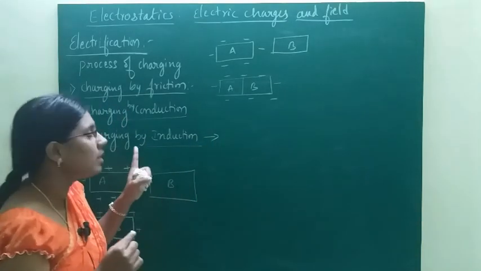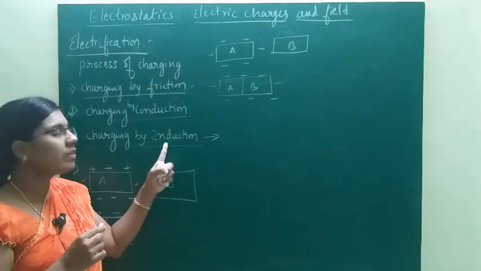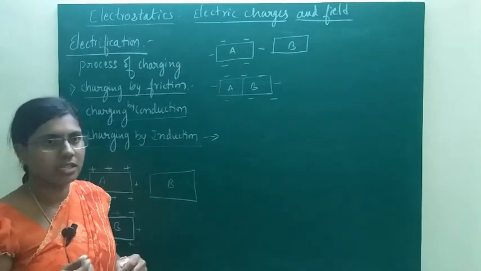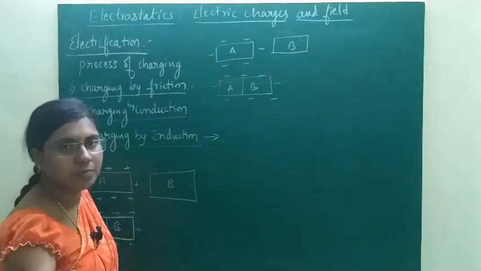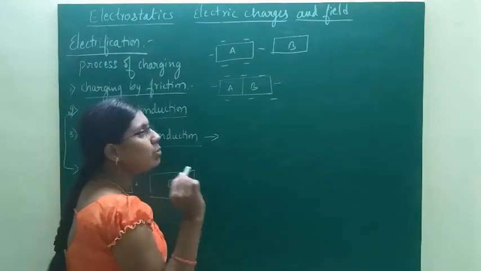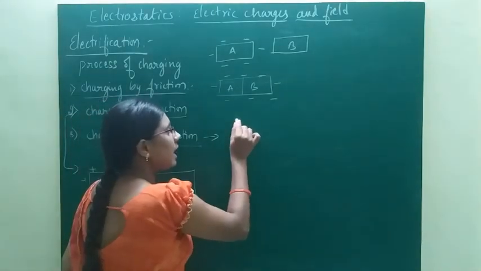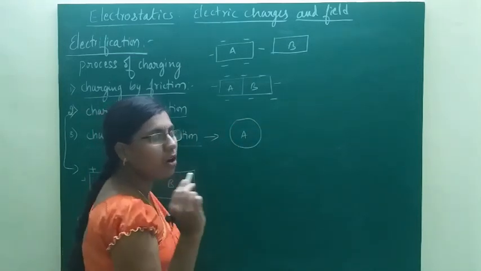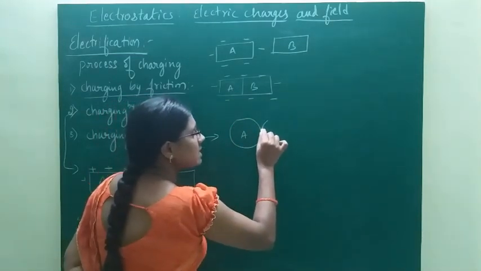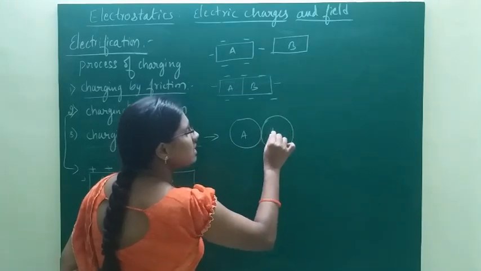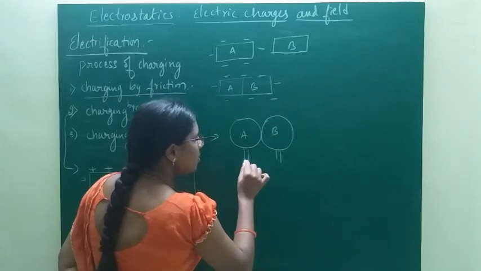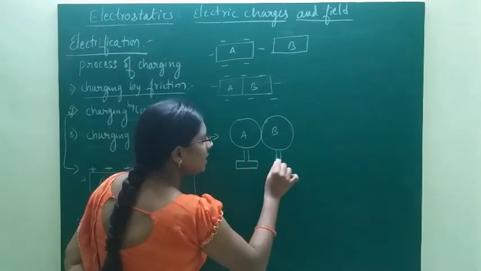By using this method, we can charge two metallic spheres with opposite charges. To explain further, let us consider two metallic spheres A and B, which are mounted on an insulating stand. So here we have considered two metallic spheres, mounted on an insulating stand.